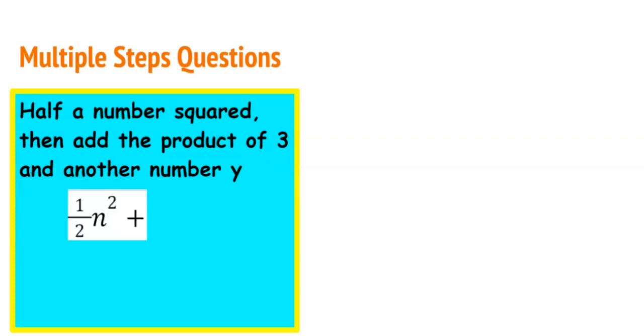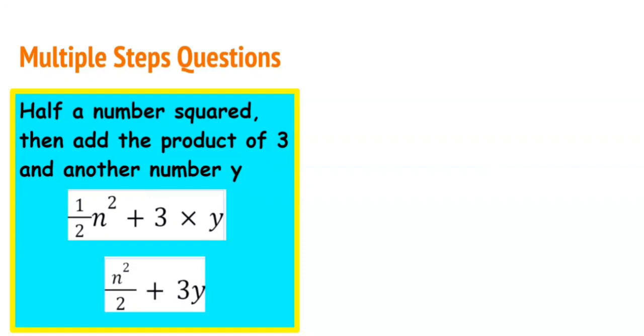Yes, we're going to break it up into parts. So half a number n is the same thing as half n, it's half a number n squared. So it's half n squared, then add, so we're going to plus. The product means to multiply 3 times y. And of course, we can simplify this as n squared halves plus 3y.